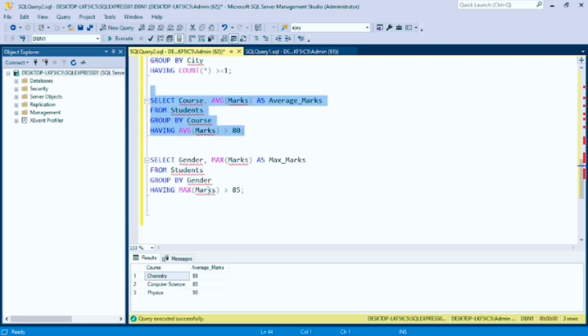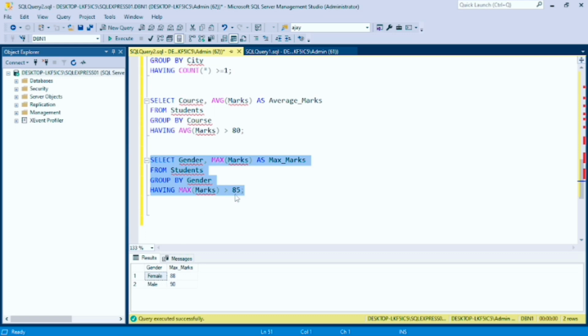Now let's see how to get the maximum marks by gender. Let's run the command and see: the female maximum marks are 85, and the male maximum marks are 90.